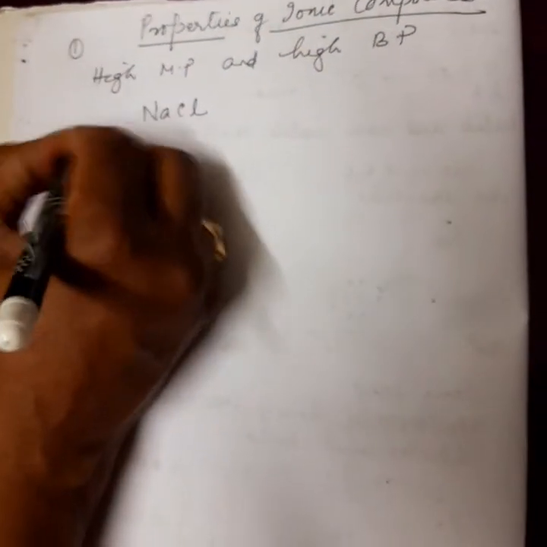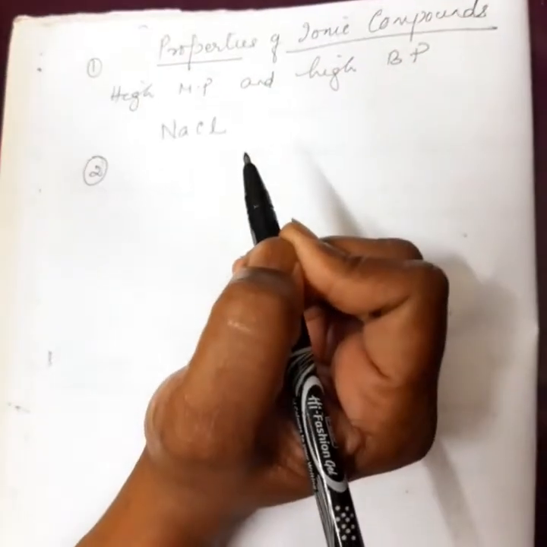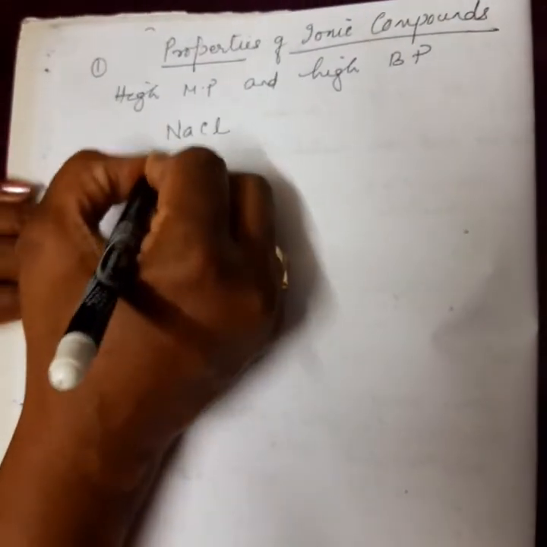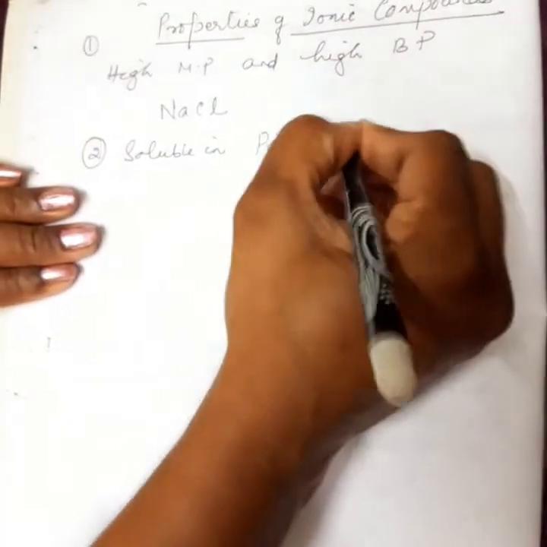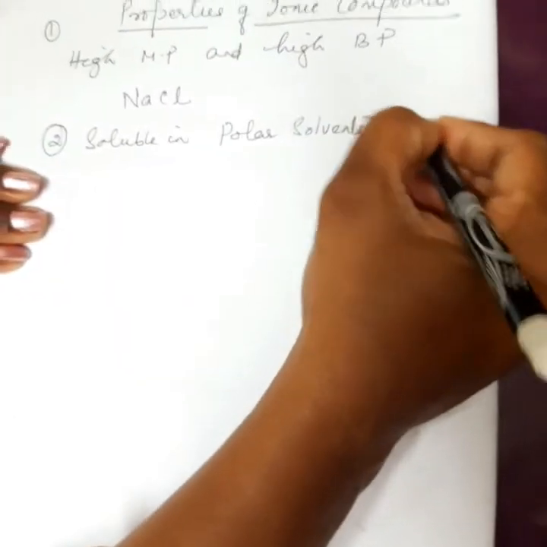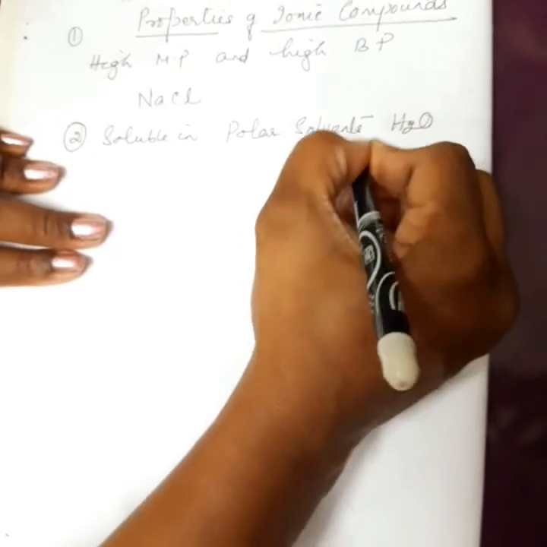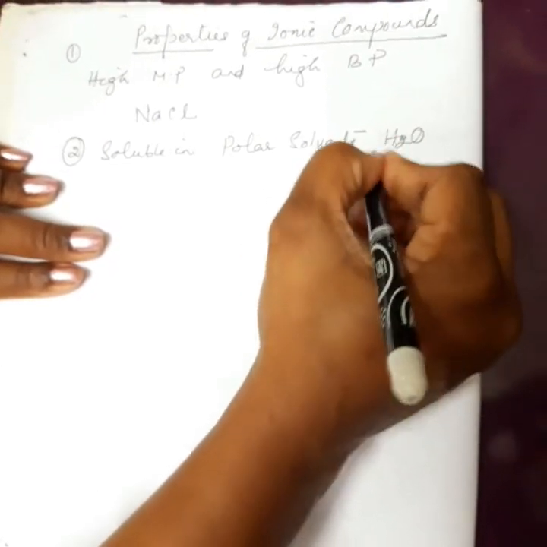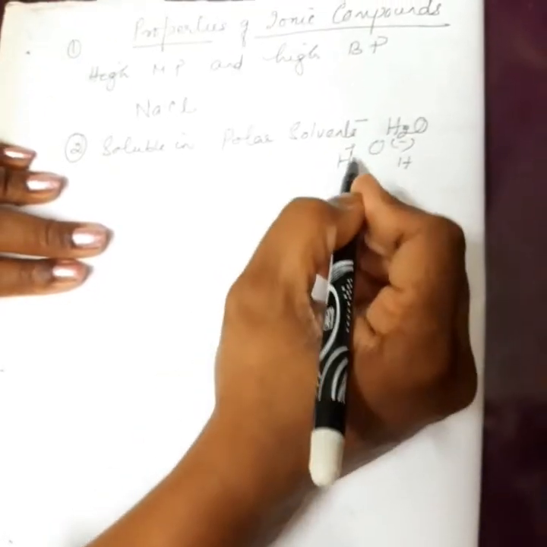One more thing, these compounds are soluble in polar solvents only. Polar solvents means like water. Why is water polar?